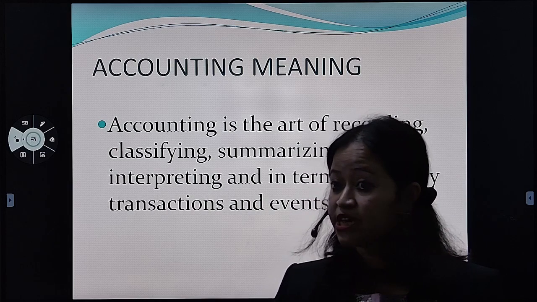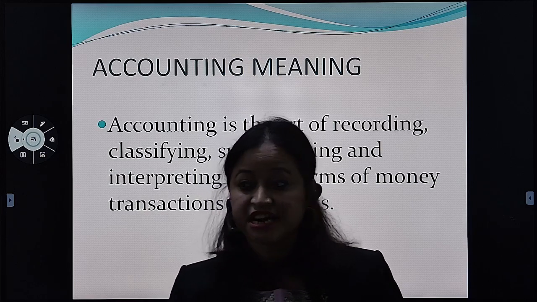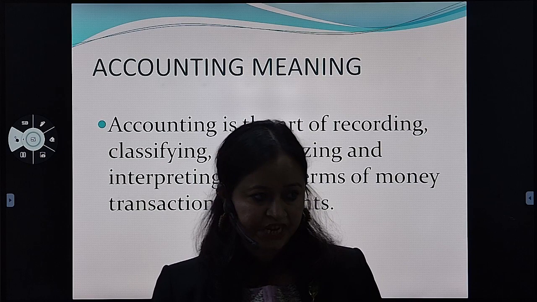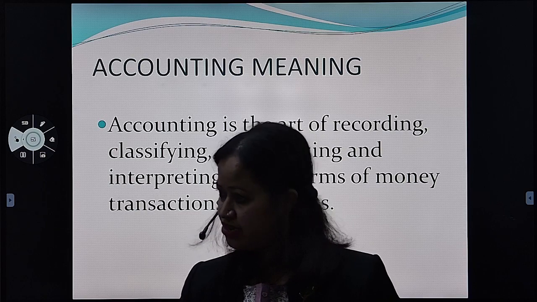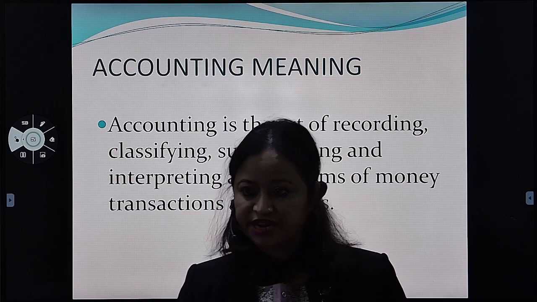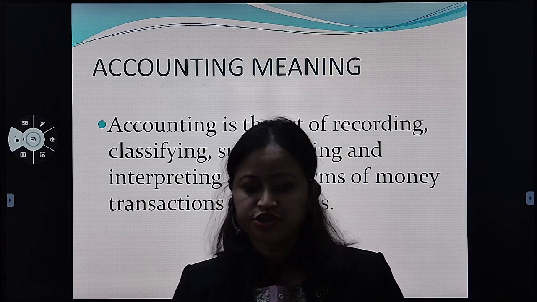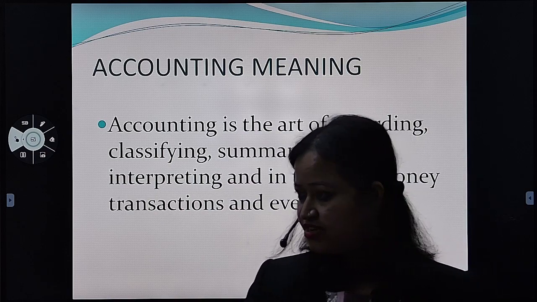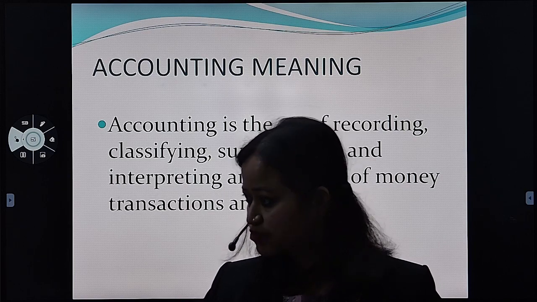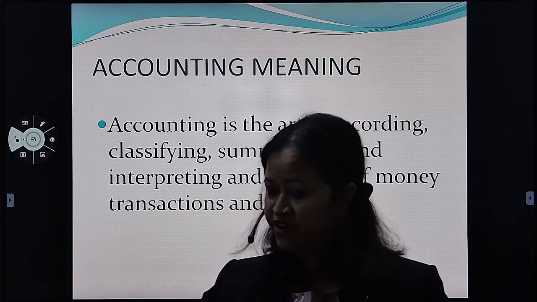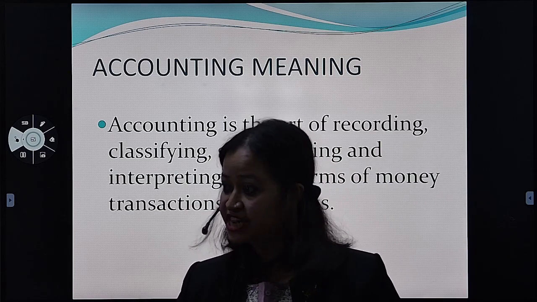So year means we are talking about financial year. In accounting, the financial year generally starts from 1st of April. So 1st of April is the financial year starting, that you remember. Right now it is January 2024, so the financial year is like 22-23. When it is March 31st, then again 1st April will come, so that will be again 24-25. So financial year starts from April 1 and ends at 31st March, that you remember.